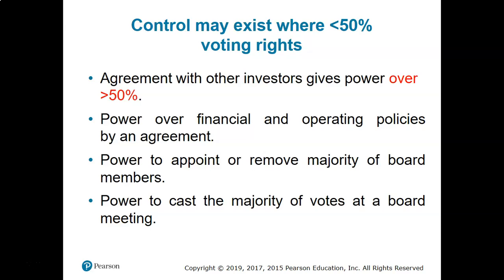indicates that you have full control if you have that kind of contract, or power to appoint or remove majority of the board of directors, member of the board of directors. If you have that right, that power, though you have less than 50% share, you may have more power or significant control, power to cast the majority of the votes at the board meeting.